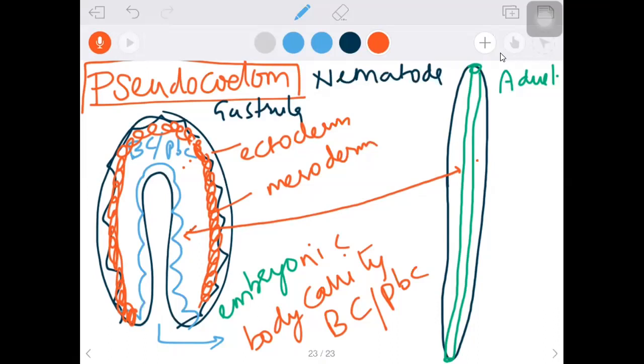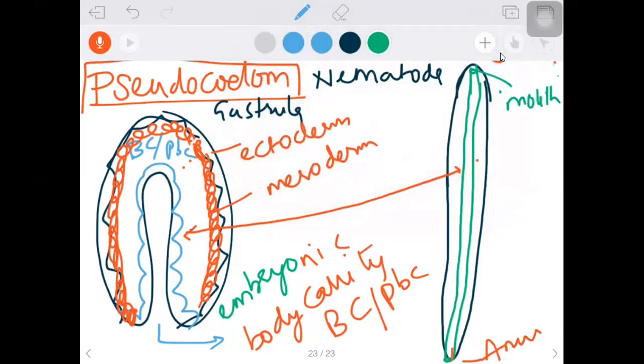Okay, so earlier we made one more comparison. I said it begins with the mouth and ends with the anus. So this is the mouth. The alimentary canal begins with the mouth.